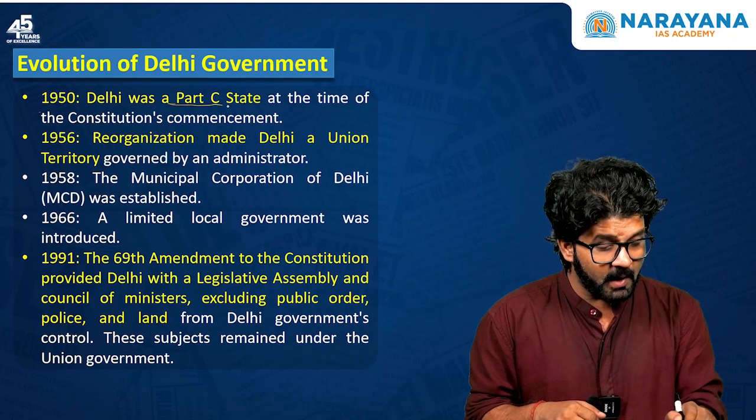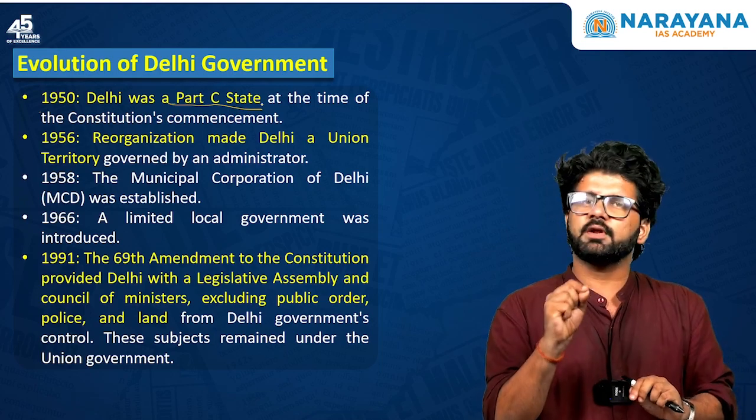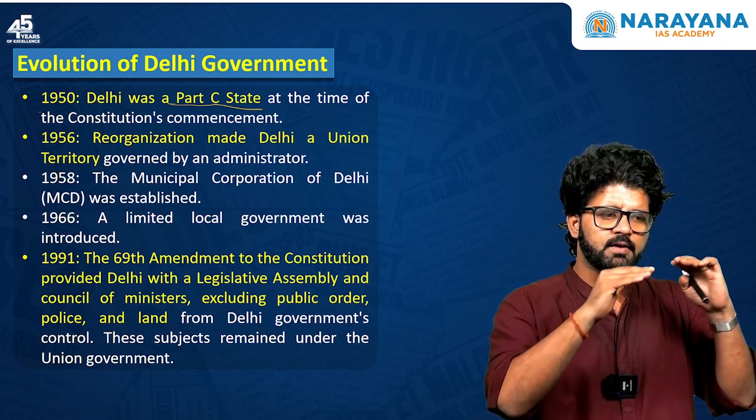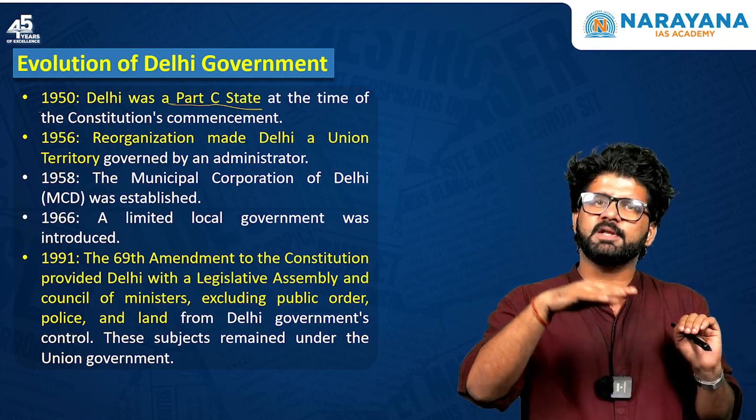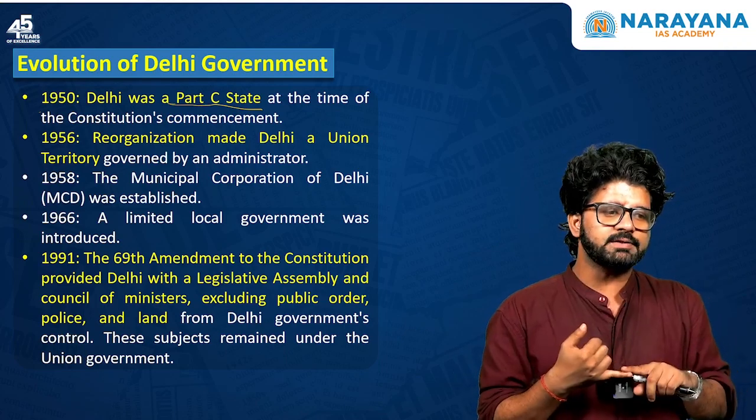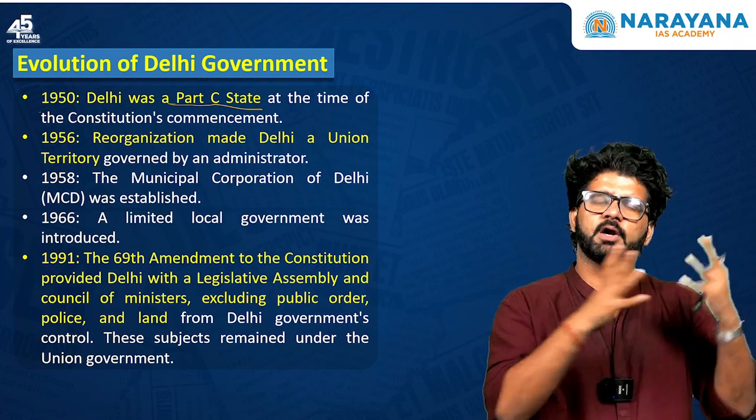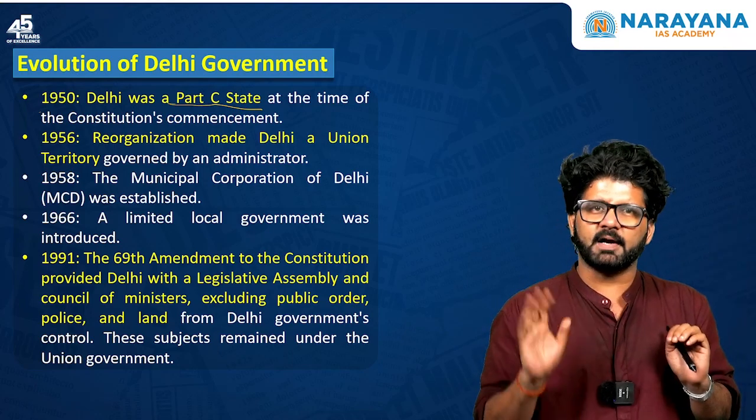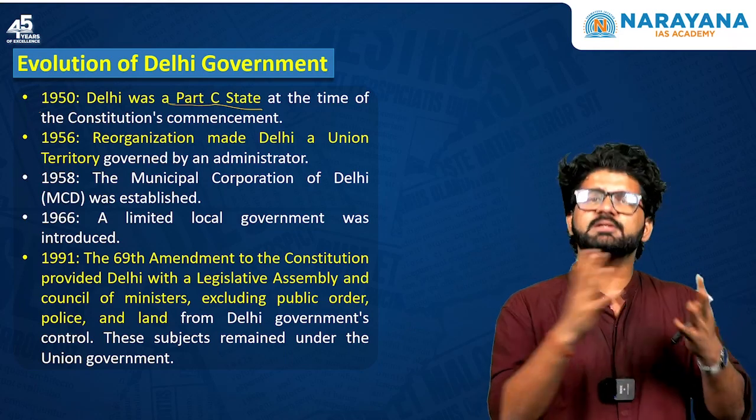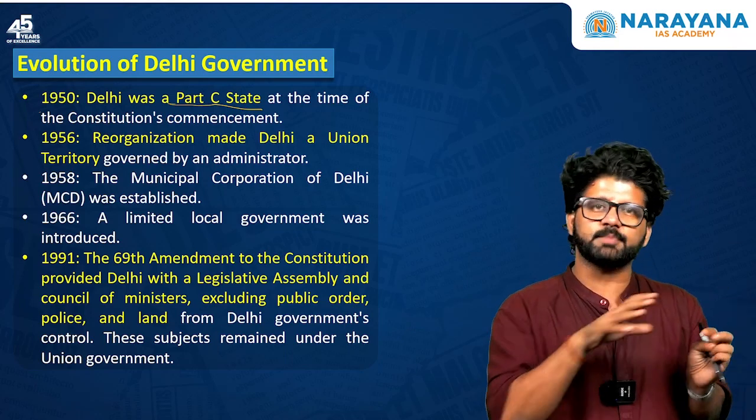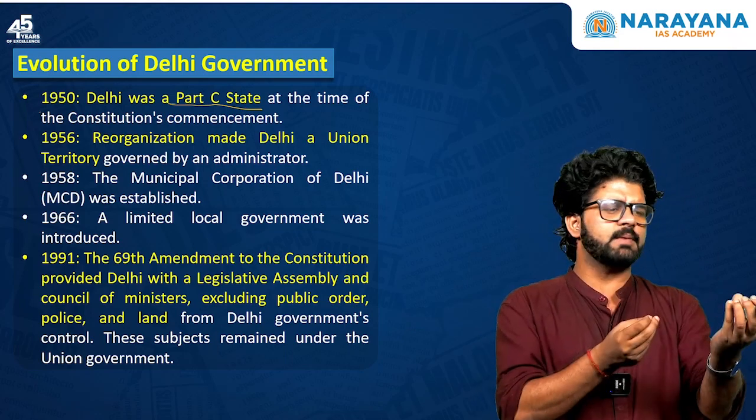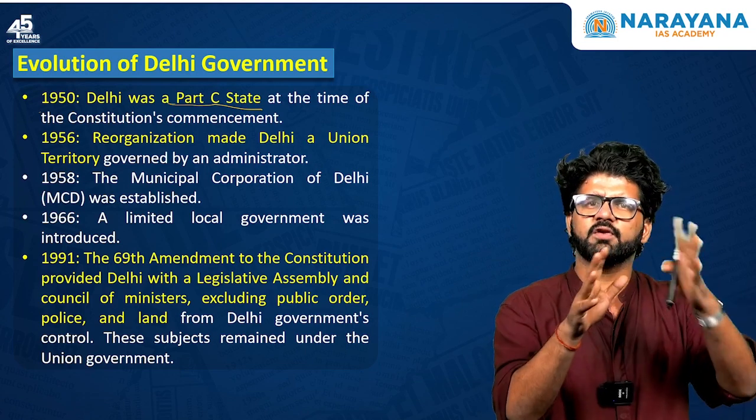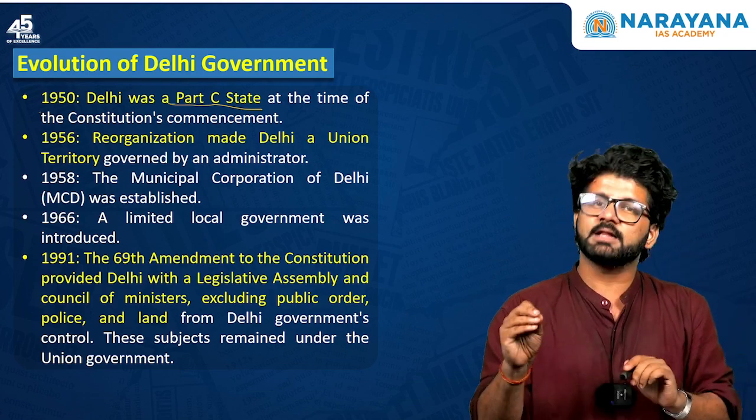1950, Delhi was a Part C state. Now, this is a tricky part. What is Part C state? In 1950, there were 4 classifications: Part A state, Part B state, Part C, Part D. So Part A states were those provinces which were earlier part of British era or British India. Part B state, princely states, which were earlier princely states, that is Part B. Part C, some of them smaller chief commissioner provinces, smaller, which lie in the category of union territories, or smaller princely states, that will lie in Part C.